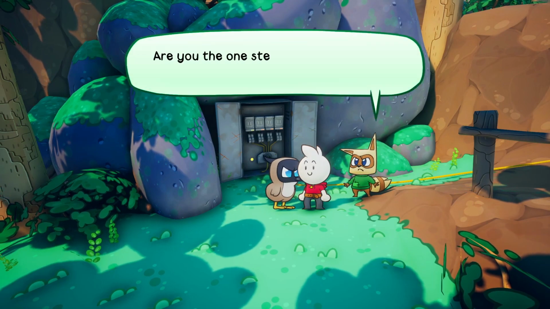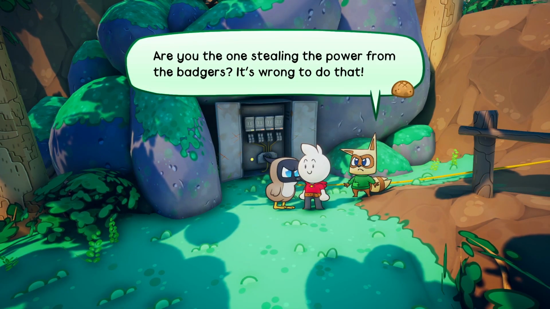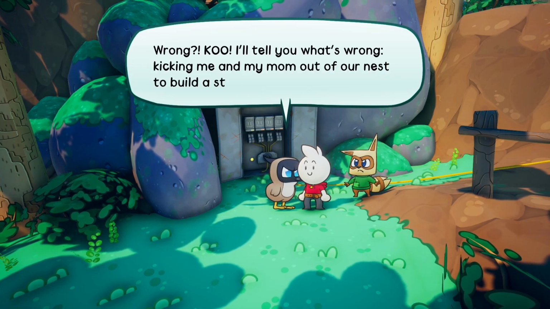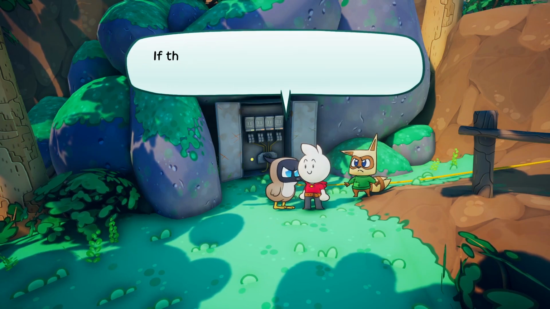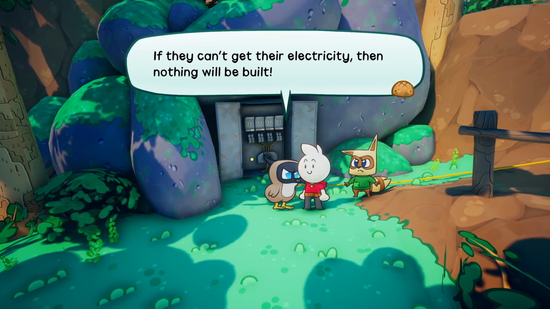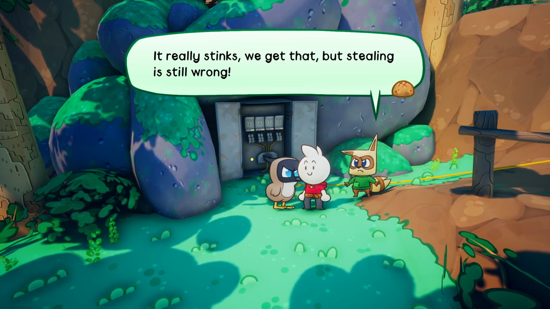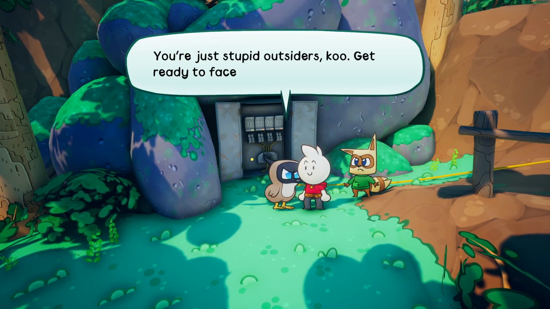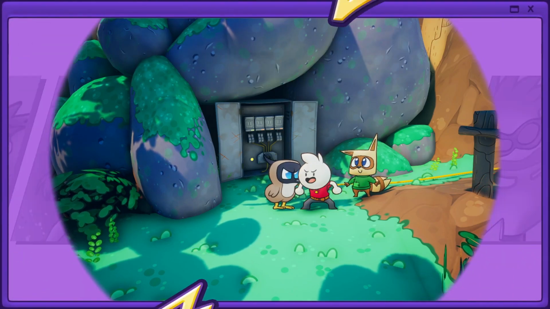What are you doing here? Are you the one stealing the power from the badgers? It's wrong to do that. Wrong? Huh. I'll tell you what's wrong. Kicking me and my mom out of our nest to build a stupid camping lodge. If they can't get their electricity, then nothing will be built. It really stinks, we get that, but stealing is still wrong. You're just stupid outsiders. Cool. Get ready to face the wrath of my lapwings.